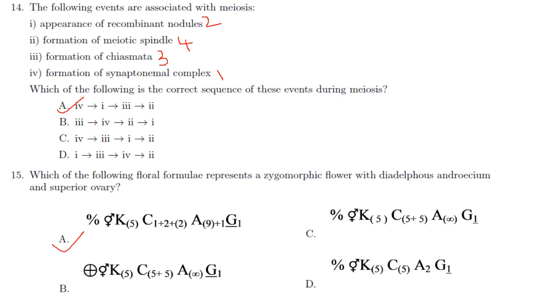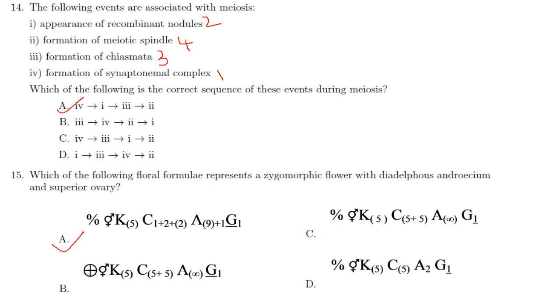Now first one will be formation of synaptonemal complex, and that is occurring in the zygotene stage. Synaptonemal complex holds homologous chromosomes together. So this one will be the first one, that is 4 will be first. Then comes formation of recombination nodules. Recombination nodules are the site at which non-sister chromatids cross over. Formation of recombination nodule is characteristic of the pachytene stage. So after zygotene you have got pachytene, that is 2.